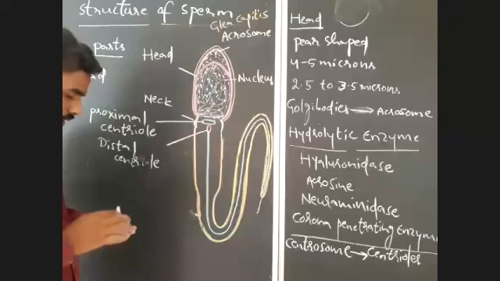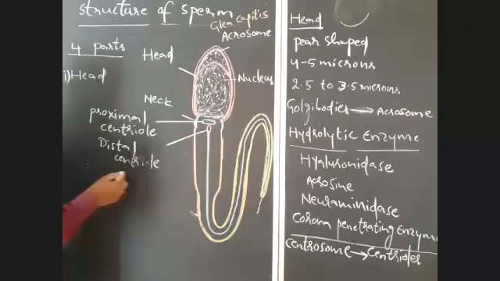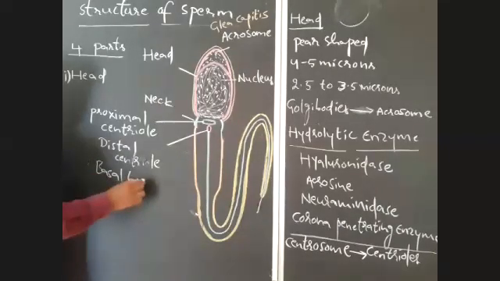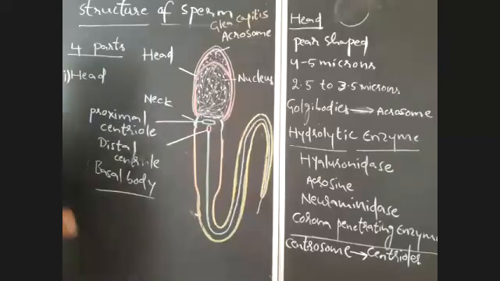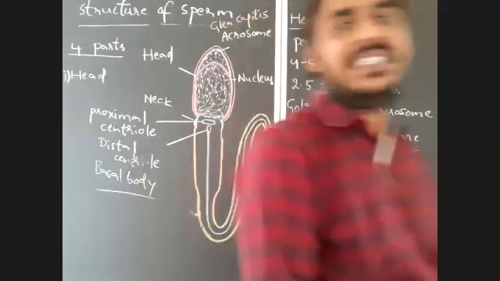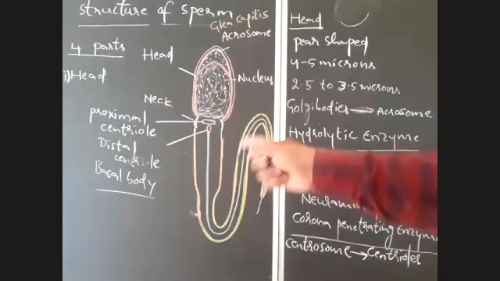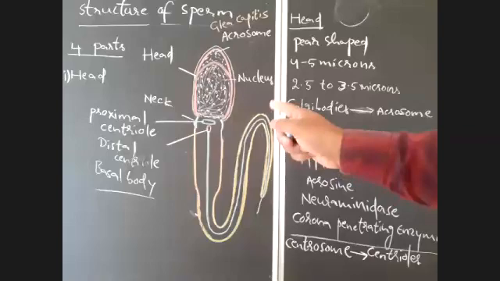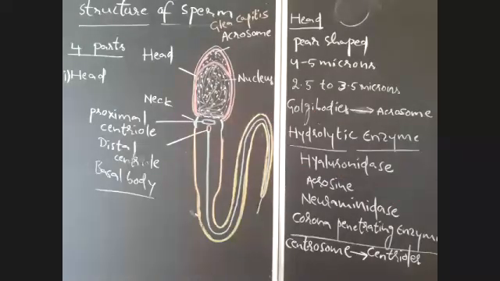So, to form this axial filament, the distal centriole acts as a basal body or basal granule. That you have to remember. That is also one of the very important points that you have to notice there.